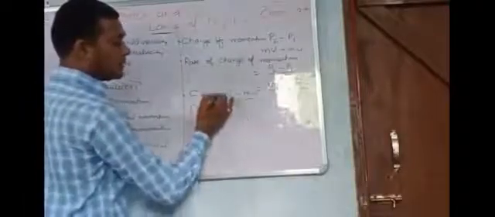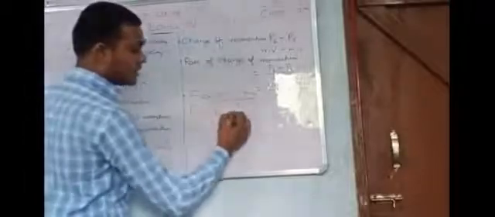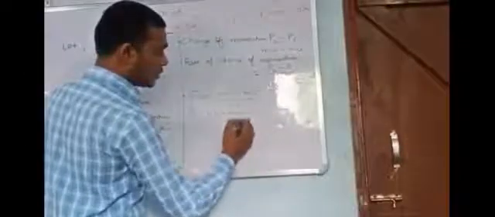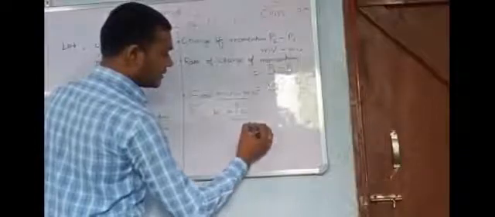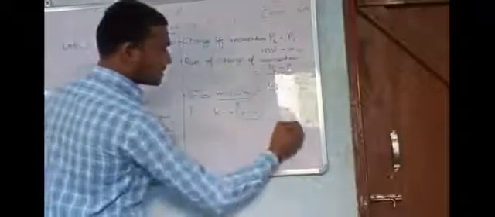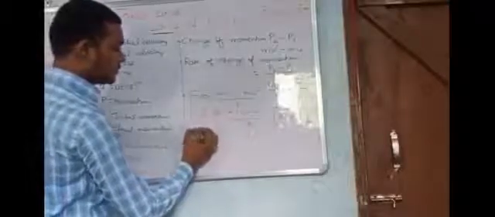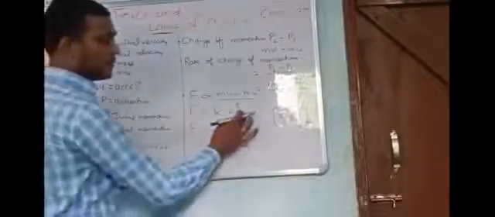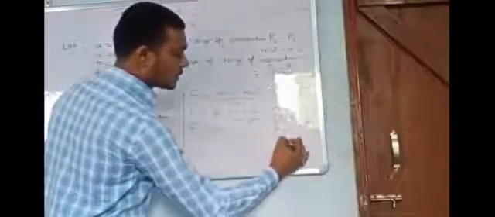Now in this term m is common, so we take m(v minus u) upon t. Just take k equal to 1. We know that (v minus u) upon t is equal to acceleration.